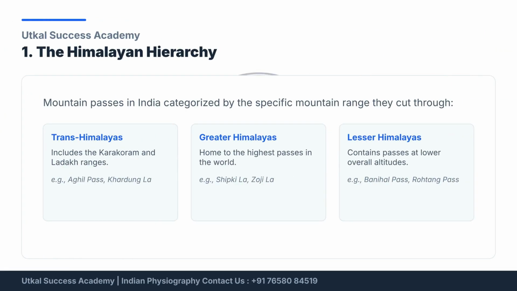Mountain passes are categorized by the Himalayan hierarchy. The Trans-Himalayas include Utkal Pass and Kardungla. The Greater Himalayas, with the highest passes, include Shipkila and Zojila. The Lesser Himalayas feature lower altitude passes like Banihal Pass and Rotang Pass.